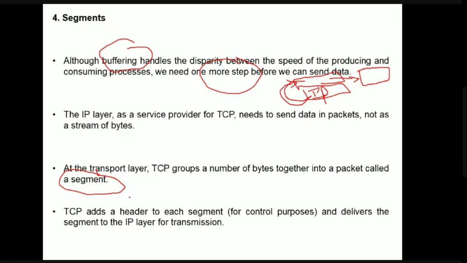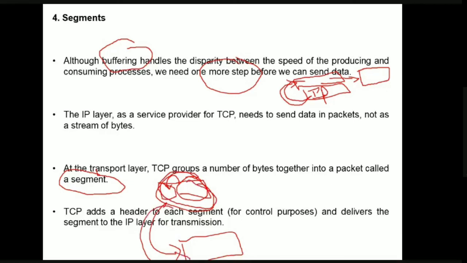Now what this TCP is going to do, it adds a header part to each of these segments, and delivers this complete segment to the IP layer for the transmission, that is, to the network layer. That is, this is the segment. Now it adds a header to this segment and it hands the complete packet to the network layer for transmission, from the network layer to the data link layer and so on.